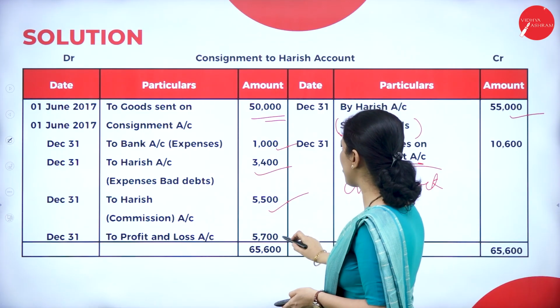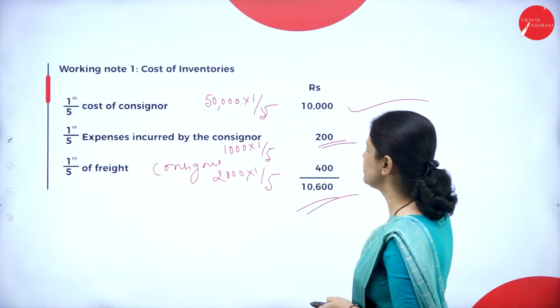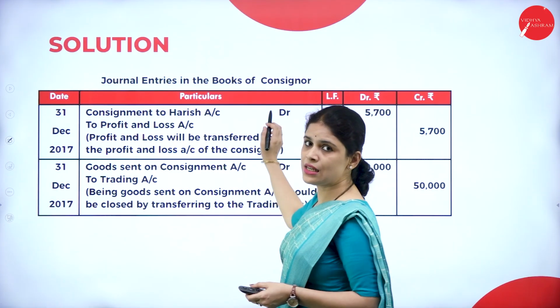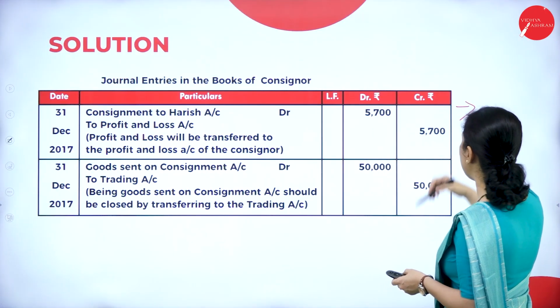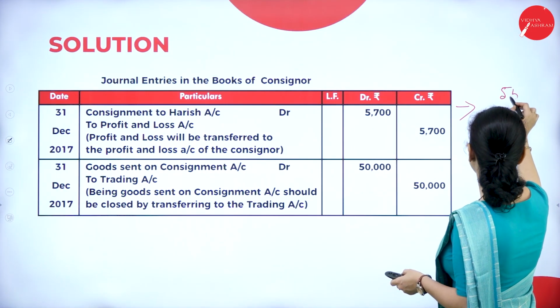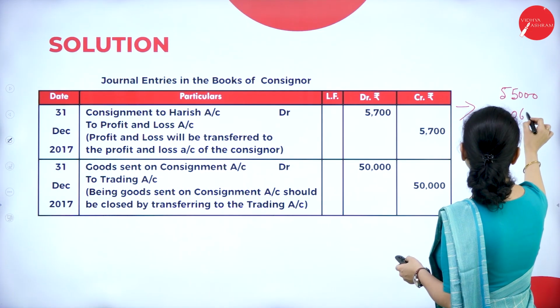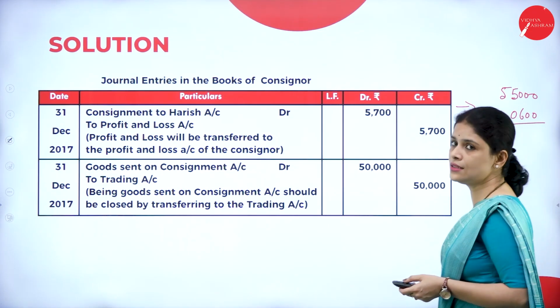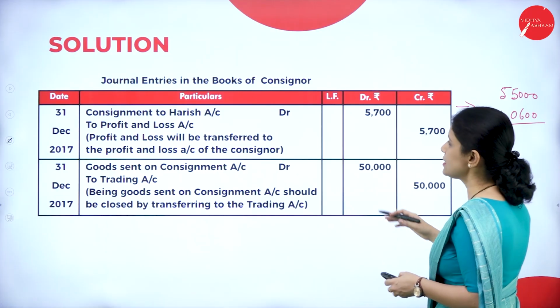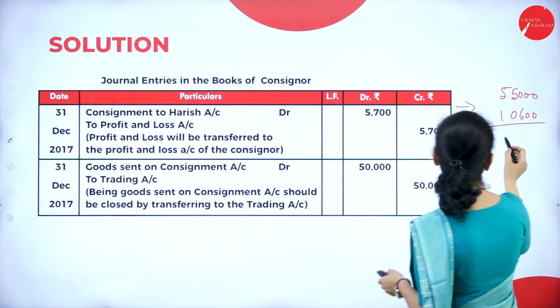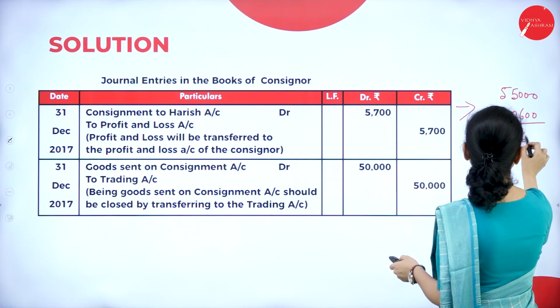So how much is that profit? 5,700. So here, how did we get this? What all things do we have to add? Sale proceeds, that is 55,000 plus 10,600. 10,600 is the closing stock, that means the inventories, that is 65,600.